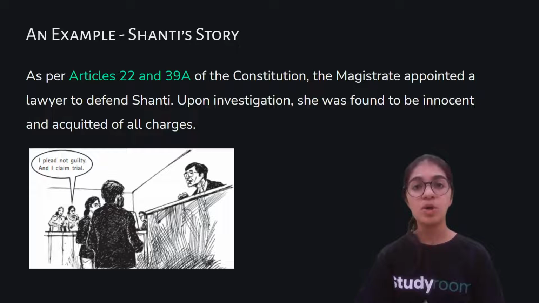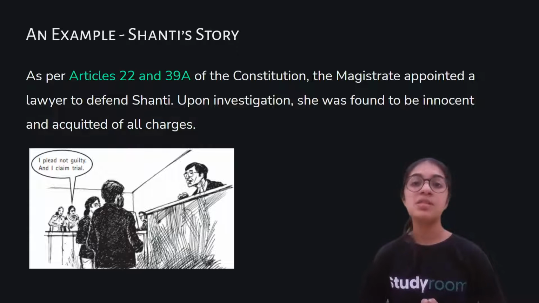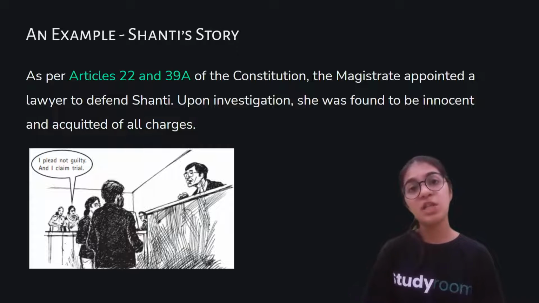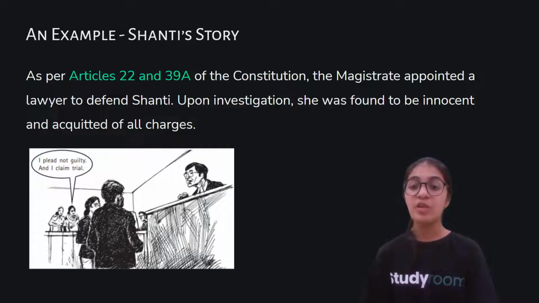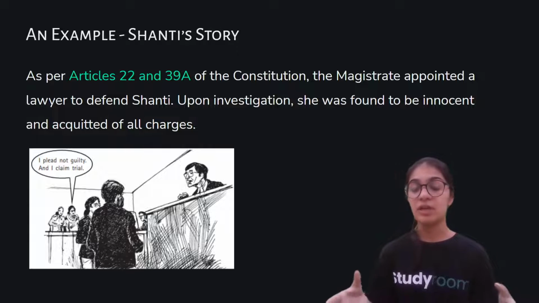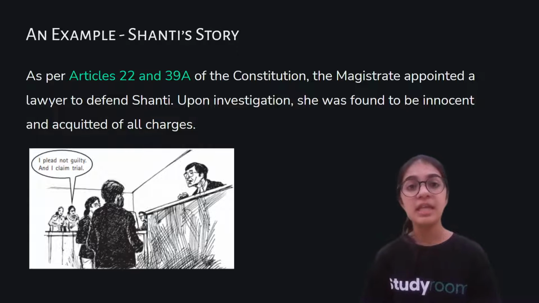So this is what the entire case was, and this is how the entire criminal justice system of India works. That is, someone feels that a crime has happened to them, they go to the police station, they file the FIR, and then in case the police feel that the accused person is guilty, he or she goes to the court. Then the case is filed against the accused person, and then the case starts in the court.